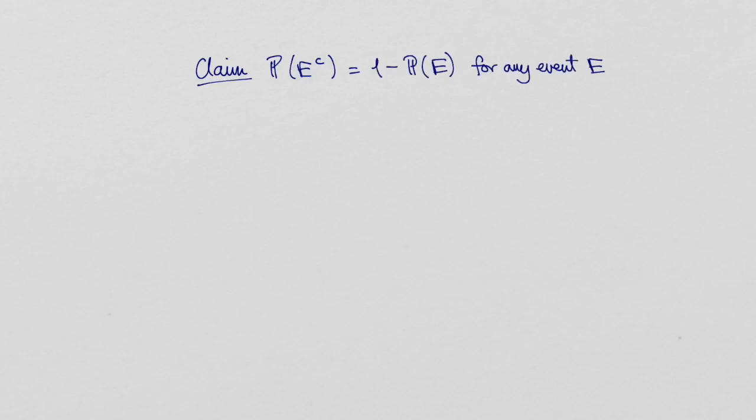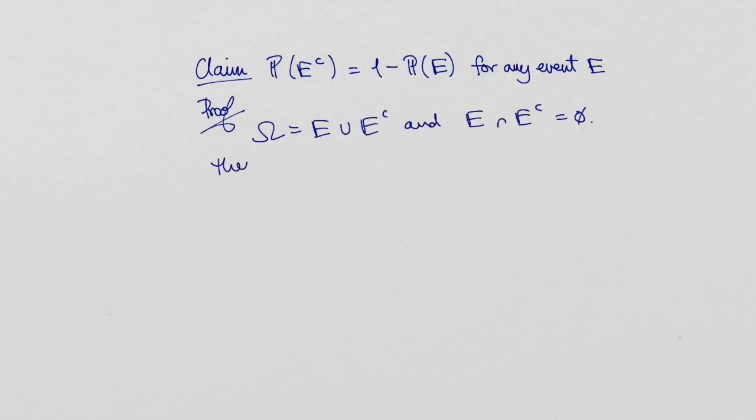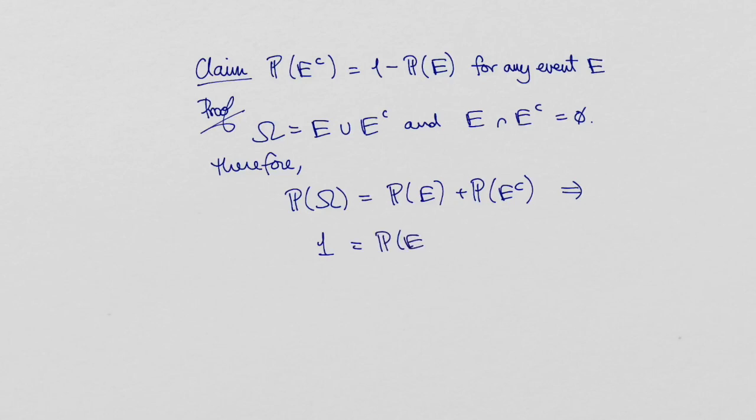The probability that an event does not occur is equal to 1 minus the probability that the event does occur. We can show this using the properties by writing omega as a disjoint union of E and E complement. Then additivity implies that the probability of omega is equal to the probability of E plus the probability of E complement. Since the probability of omega is 1, we can subtract the probability of E to get the probability of E complement equals 1 minus the probability of E.